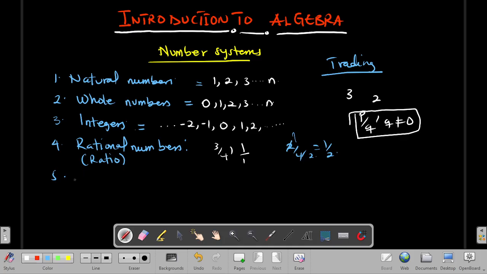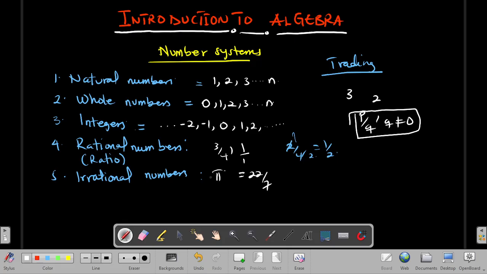Therefore, they were given a name: irrational numbers. So irrational numbers are not rational. They cannot be represented in the form a over b. A typical example is the number popularly called pi. Why do we say that pi is irrational, despite the fact that pi is represented as 22 over 7? This is a fraction, but why is pi considered irrational?